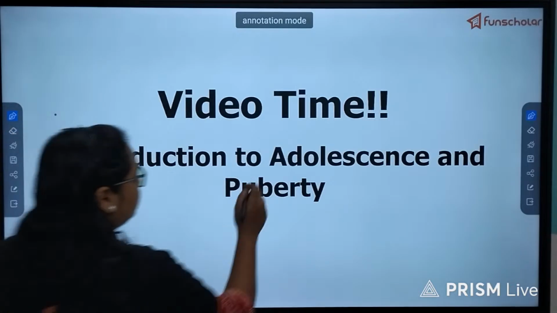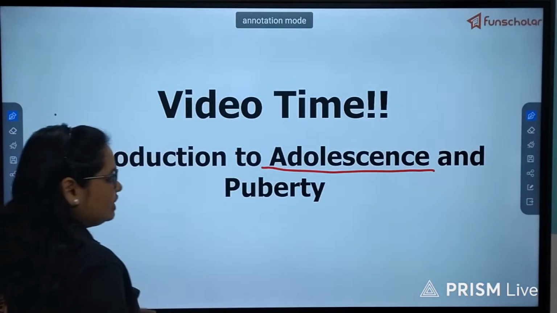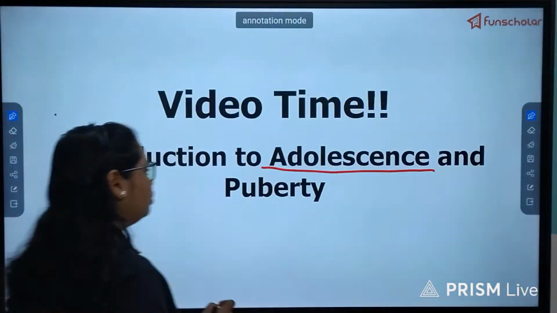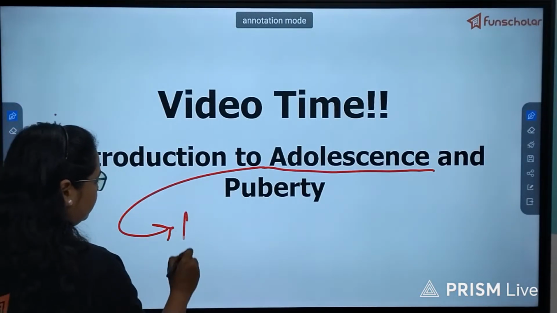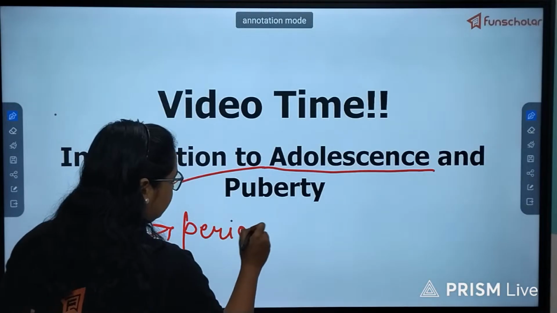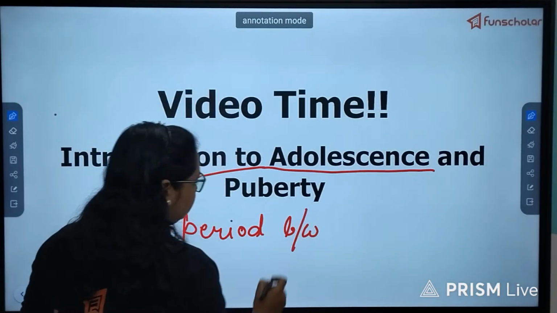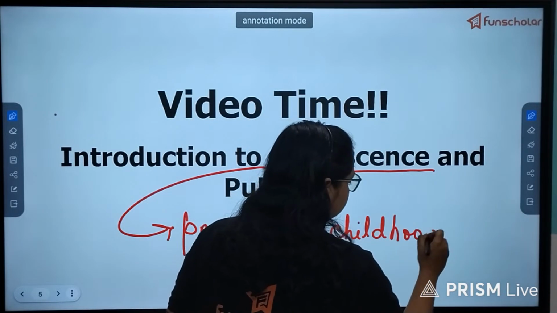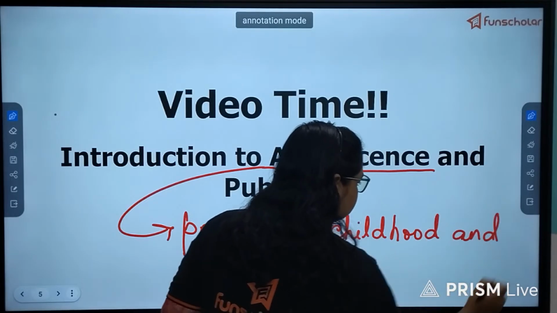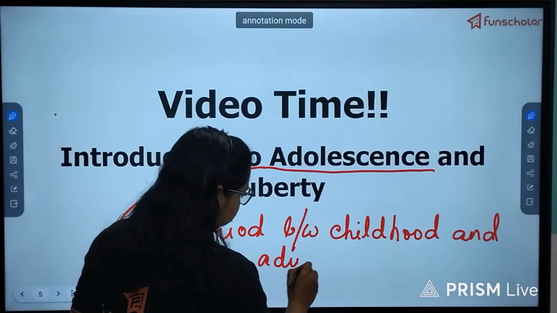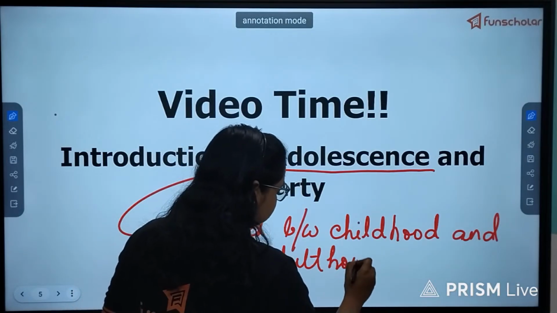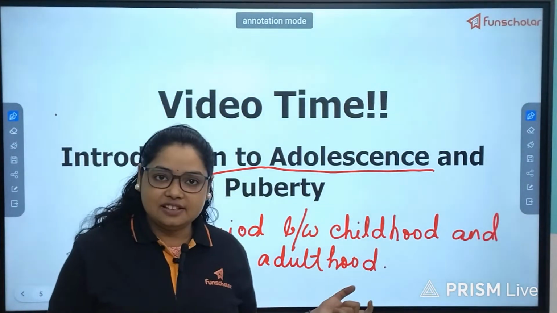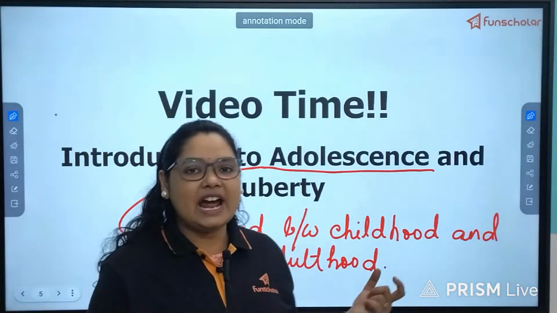Okay, so the term adolescence means the period between childhood and adulthood. So, if I write over here, it is the period between childhood and adulthood, right? So during this period, the person is neither a child nor a full-grown adult.